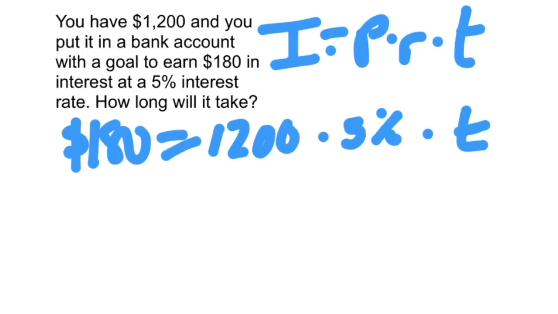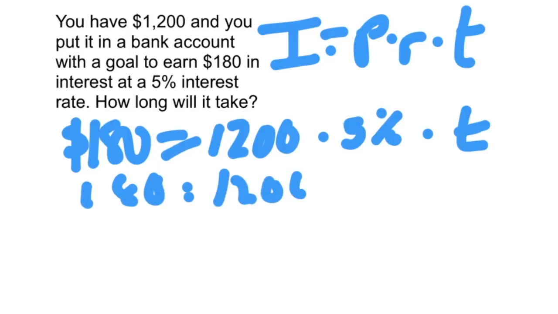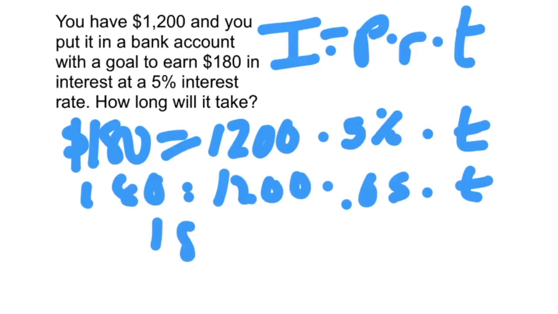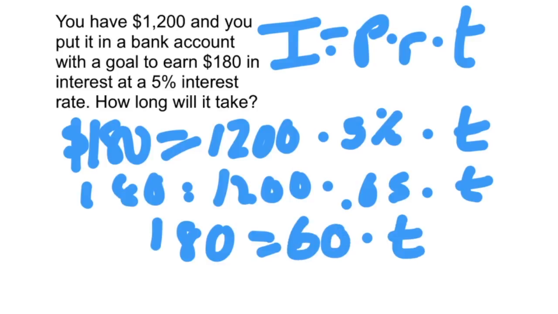Remember to change the 5% to a decimal. So we have the equation 180 is equal to 1,200 times the decimal 5/100ths times t. Let's clean it up a little bit. So we got 180 is equal to 60, because 1,200 times 5/100ths is 60.